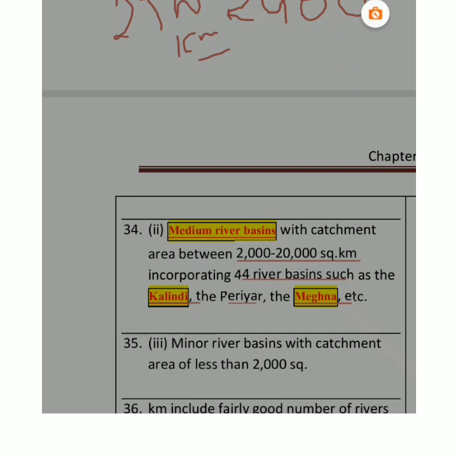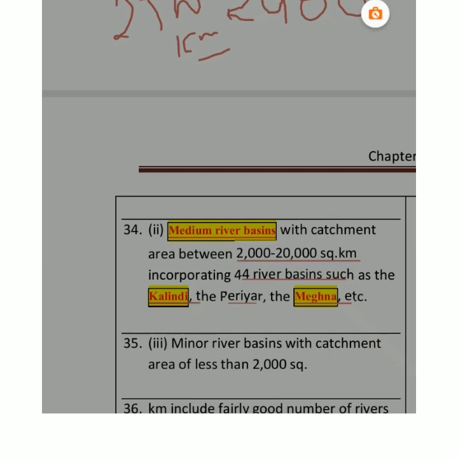Then what exactly happened here? Then we have, in due course of time, what exactly happened? The Indo-Brahma river, whatever it is, divided into three main drainage systems. One is this system called the Indus and its five tributaries. Whenever I'm talking about the Indus, I'm talking about five tributaries. So which are these five tributaries?